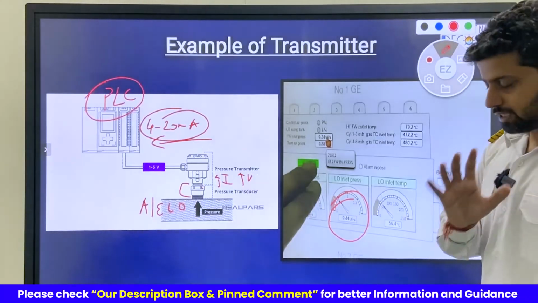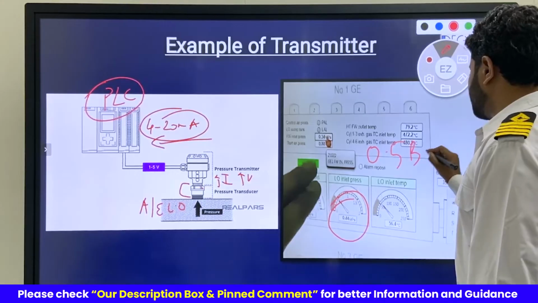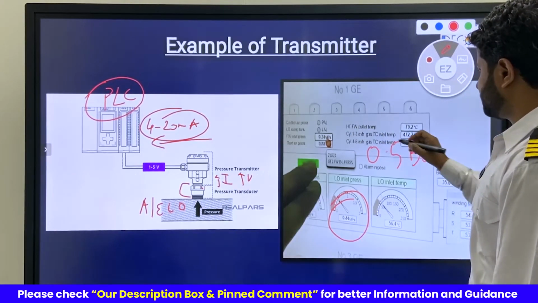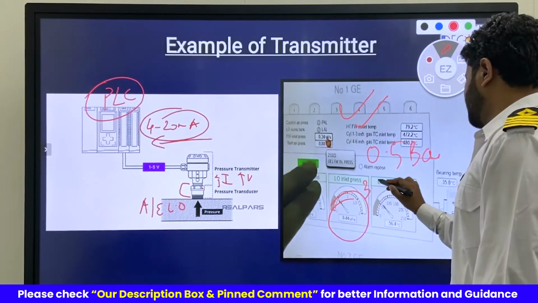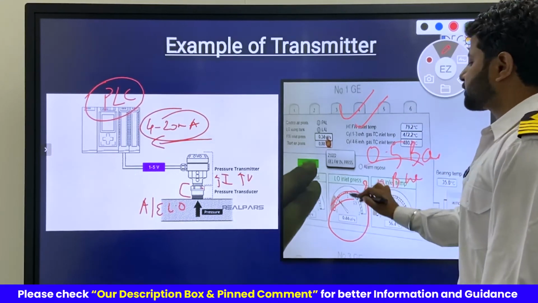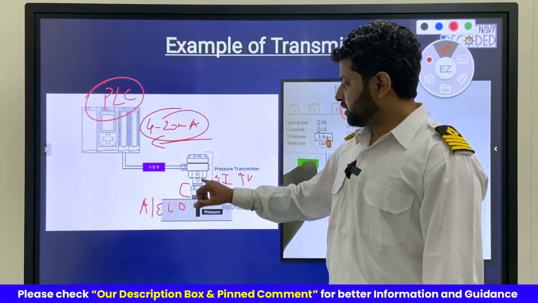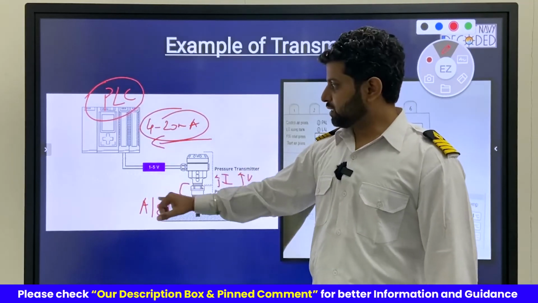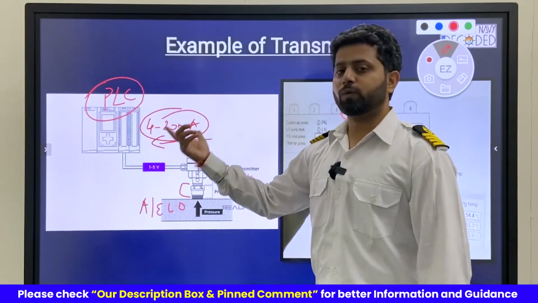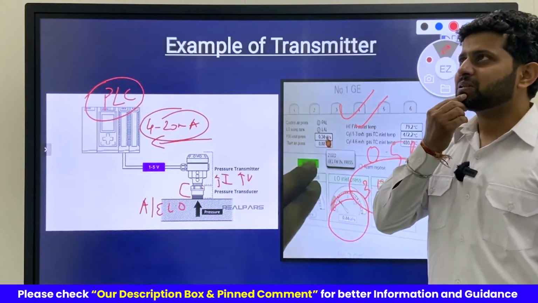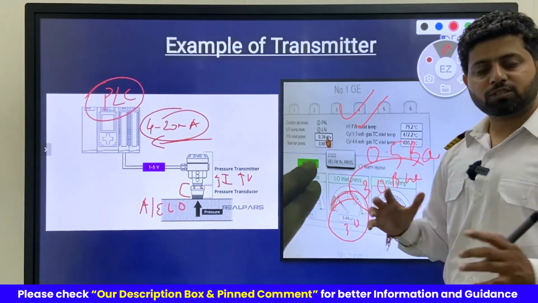Just one thing, keeping aside, the pressure that I mentioned, 0.5 bar, is just a random pressure. Actually, the generator is running right now, so when the generator is running, this pressure will be around 3 bar, 3.5 bar, something like that. Just for your information. So if it is 3 bar, accordingly the current signal will be more. This current signal will be between 4 and 20, say 6 milliamps or 8 milliamps or 12 milliamps. If the PLC gets 12 milliamps, it is equal to 3 bar. It will say okay, 3 bar, show 3 bar over here, and I will see 3 bar over here.